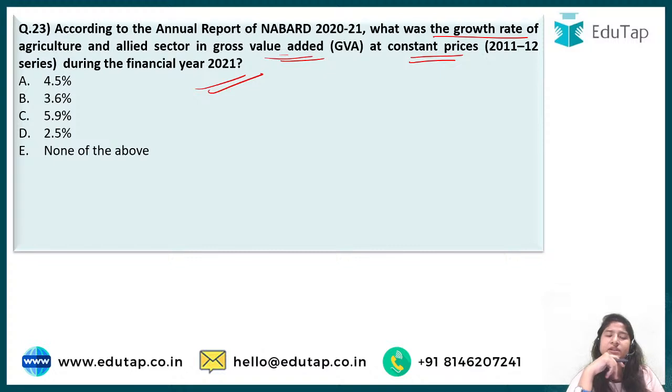Now it comes with the annual report of NABARD 2020-2021, which has been recently released. It says there is a specific percentage of the growth rate of agriculture and the allied sectors related to it. And GVA, gross value added, is basically whatever goods and services help in the contribution of it, right? So the correct answer to this,